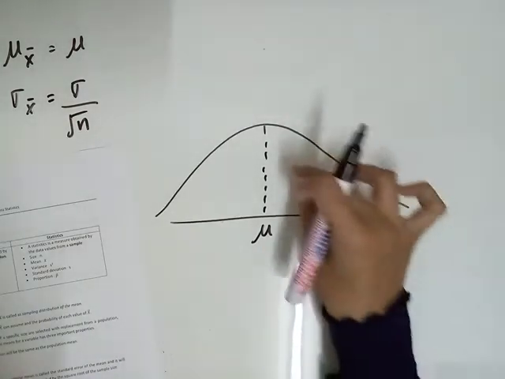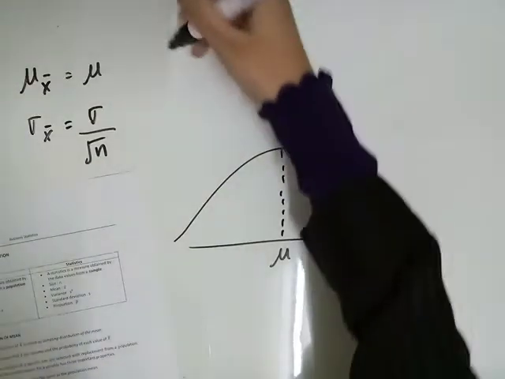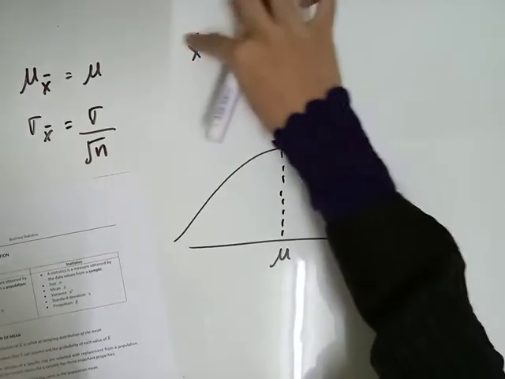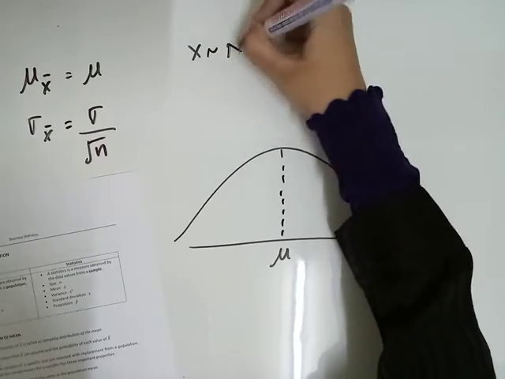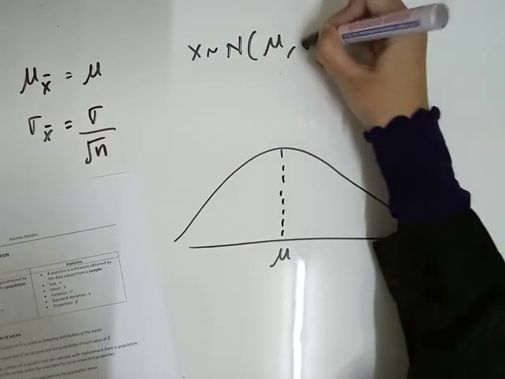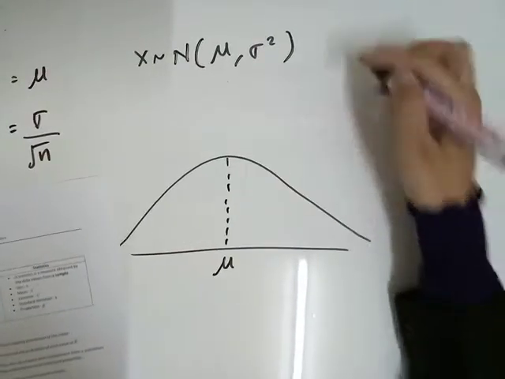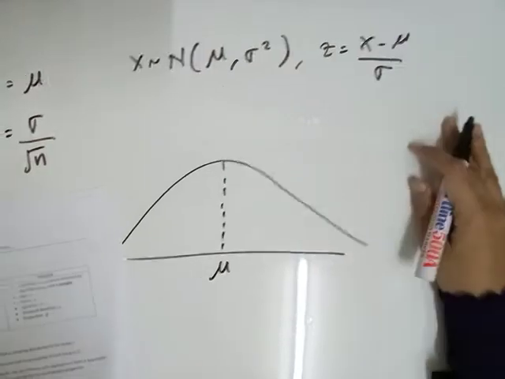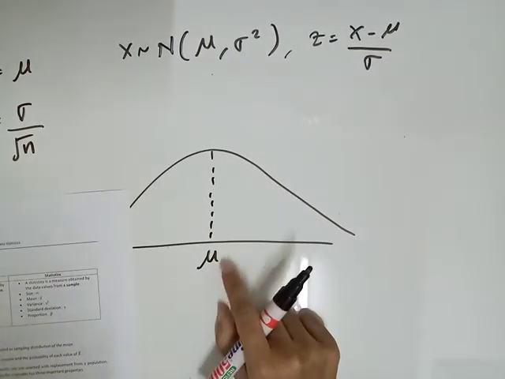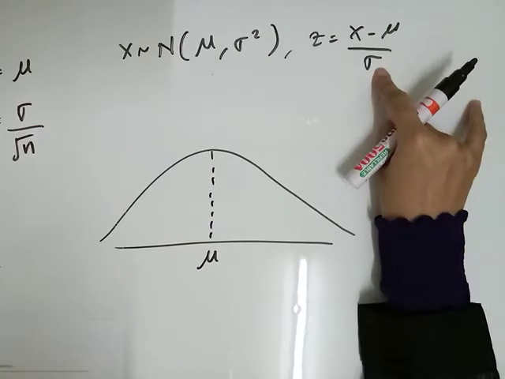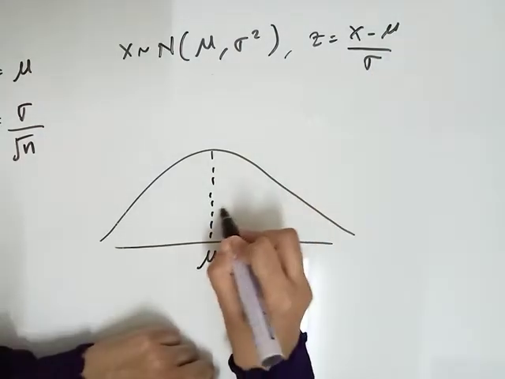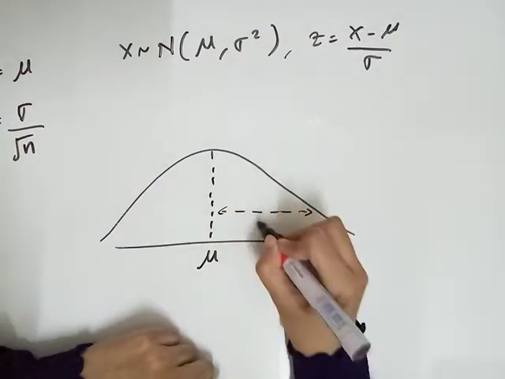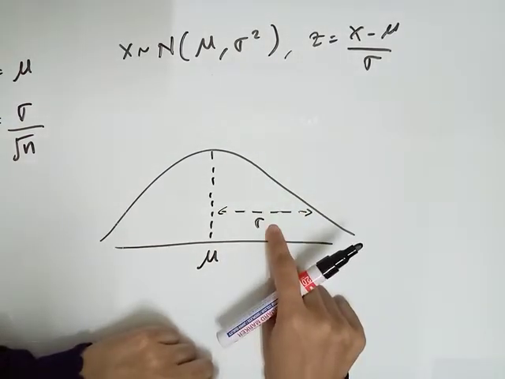Do you know where the standard deviation is? Before this we learned for normal that X has a normal distribution with mean and variance, and we use the formula Z equals X minus mean divided by standard deviation. We know the mean is at the symmetric point. Where is the standard deviation? The standard deviation is here, from the population.